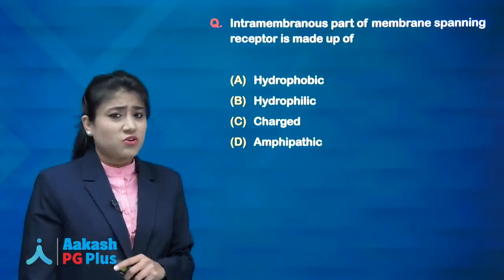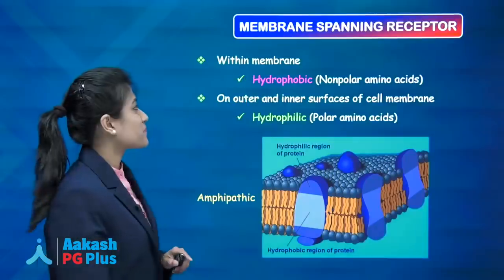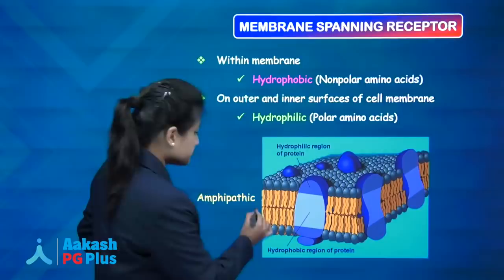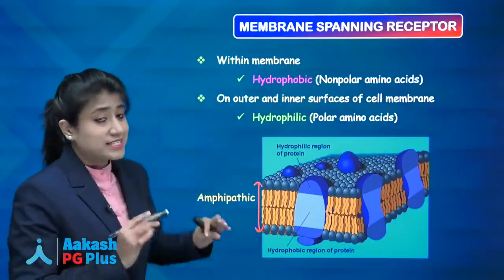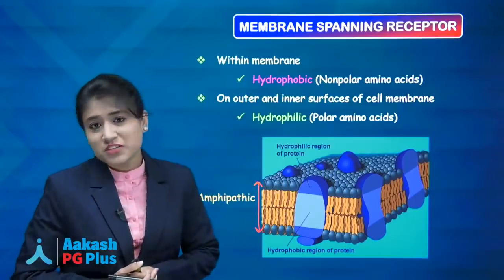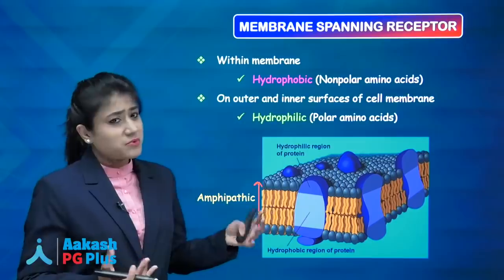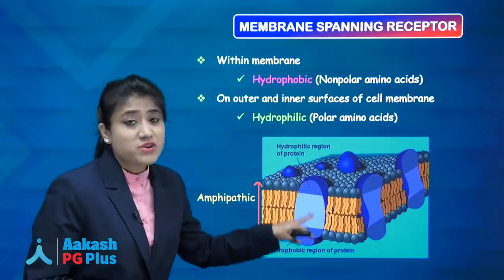So first we will talk about this membranous protein receptor. Remember guys, if this is your cell membrane, we know in cell membrane we are having a phospholipid layer, and in between that phospholipid layer we are having different proteins, and this one is your integral protein, transmembrane protein.